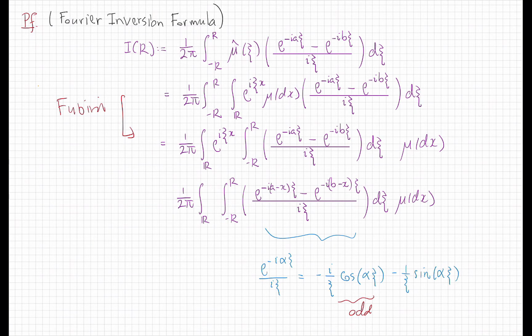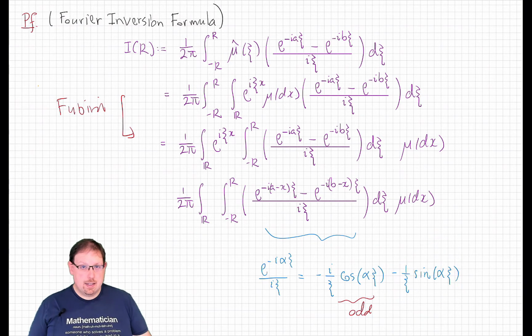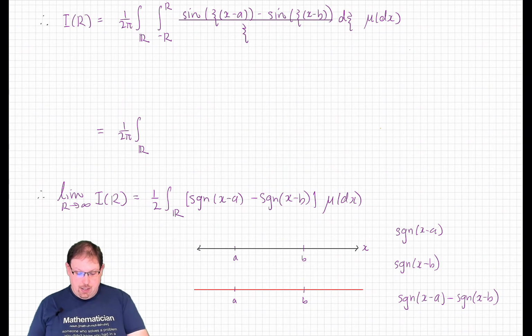Now, since in the inside integral after Fubini, we're going to integrate over a symmetric interval, that means that this part of the integral will fall out, and we will simply get the same thing as integrating the real part of each of these two terms. So let's do that. The real part is this scaled sinc function, with alpha being one of these two terms, and so that gives us that I of r is given by this expression here.